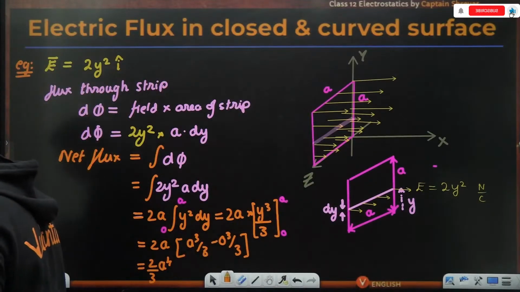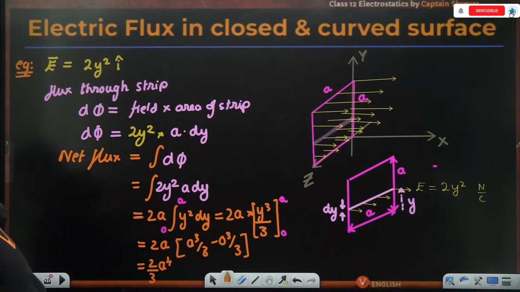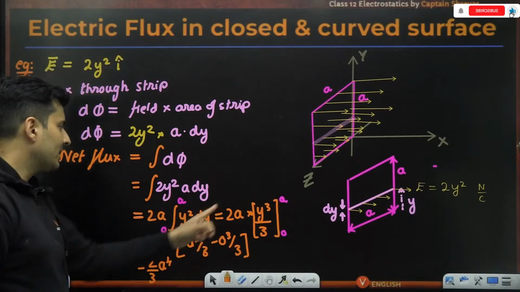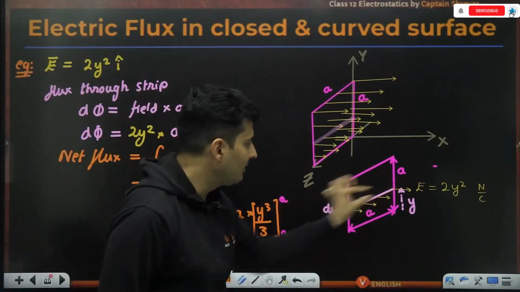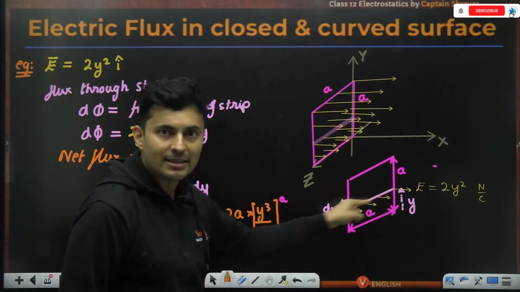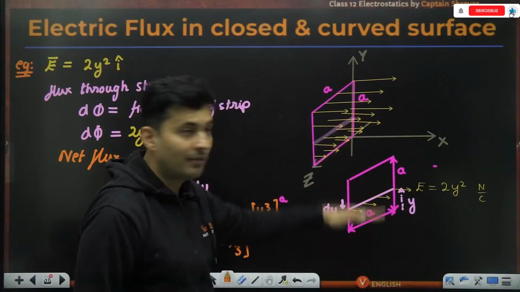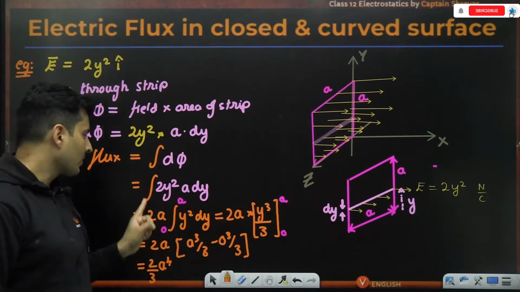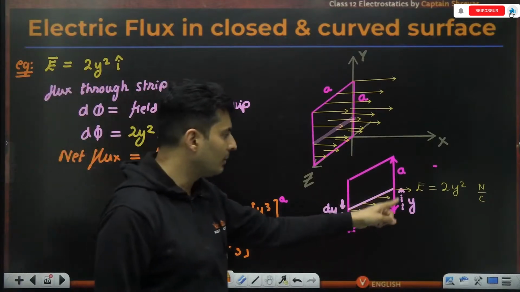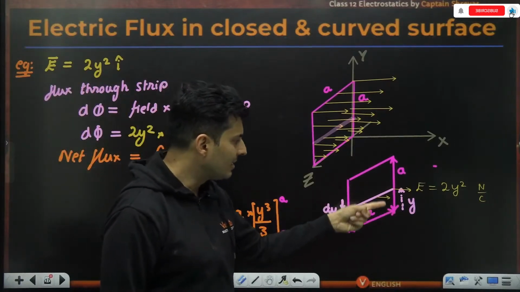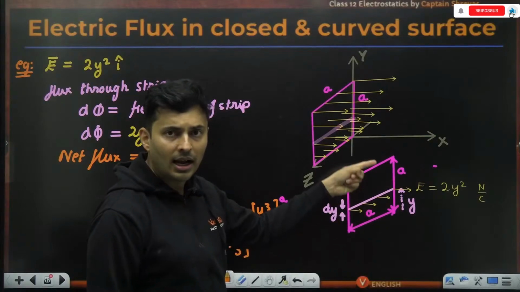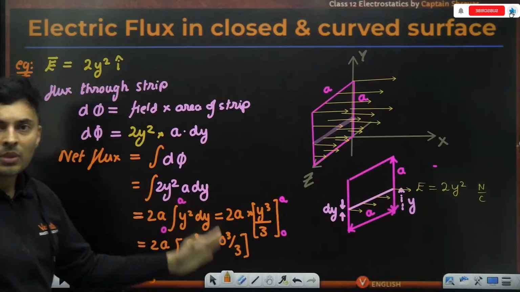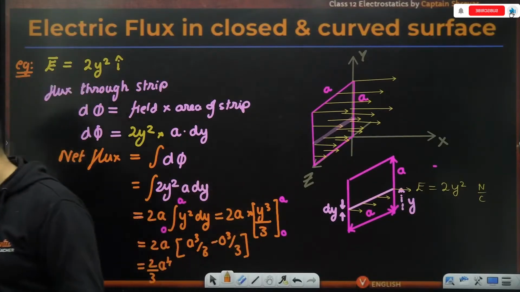Okay. Is this clear? Did you love this question? Everybody with me on this? So we just had to integrate the small flux which is passing through this small strip. Each strip will have a different amount of flux. So I need to add up by integration. The limits of the integration will start from the y coordinate being 0, that means the lowermost strip, till the uppermost strip whose y coordinate will be a. That is why the limits of the integration.